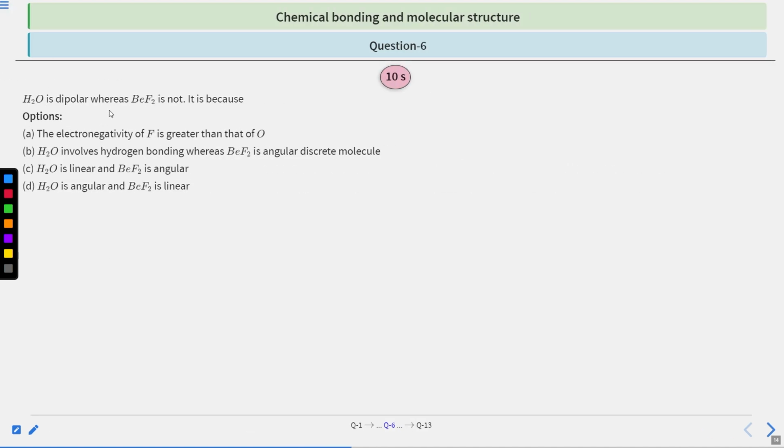H2O, that is water, is dipolar, whereas BeF2 is not. It is because, options are: the electronegativity of fluorine is greater than that of oxygen; H2O involves hydrogen bonding, whereas BeF2 is an angular discrete molecule; H2O is linear and BeF2 is angular; H2O is angular and BeF2 is linear. You have 10 seconds to solve this question. After that, we will see the answer.